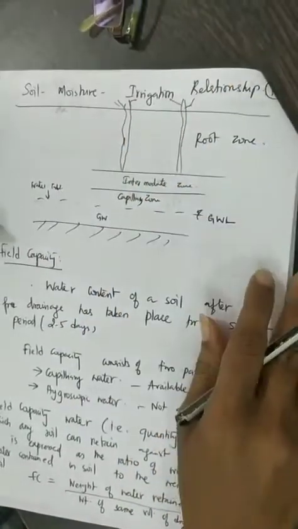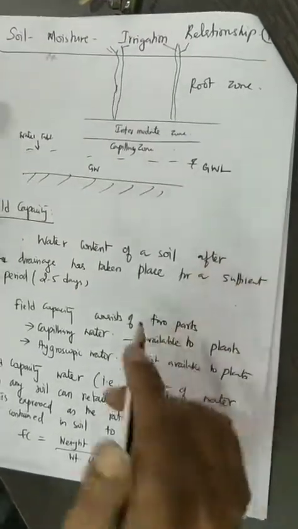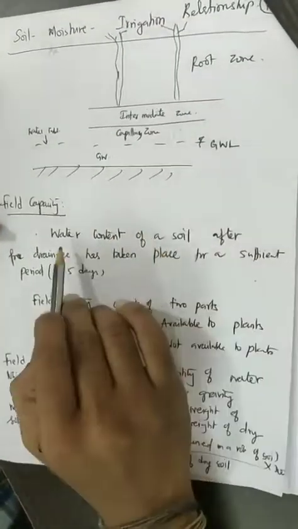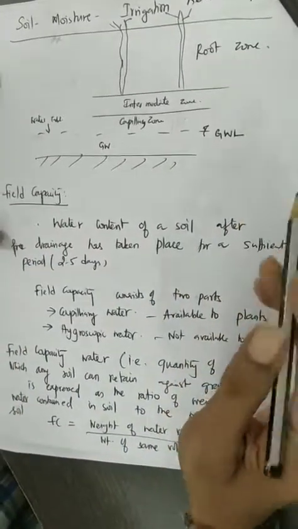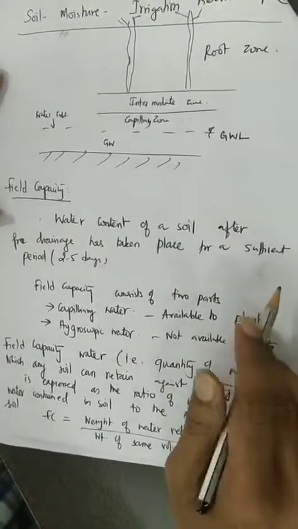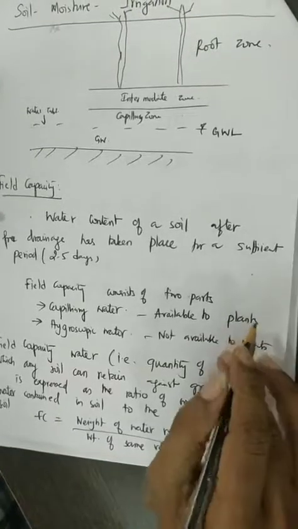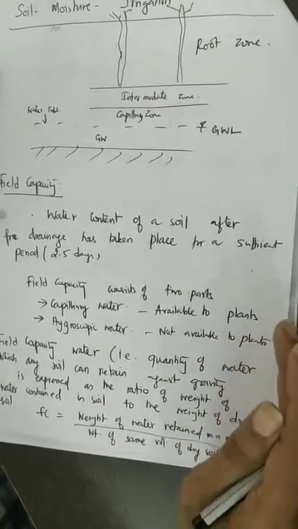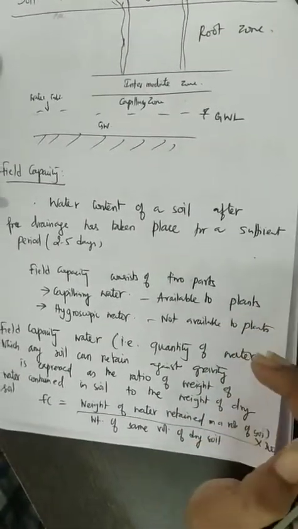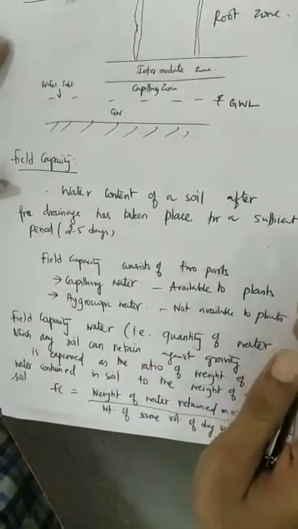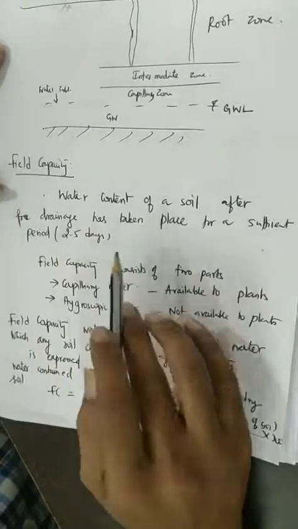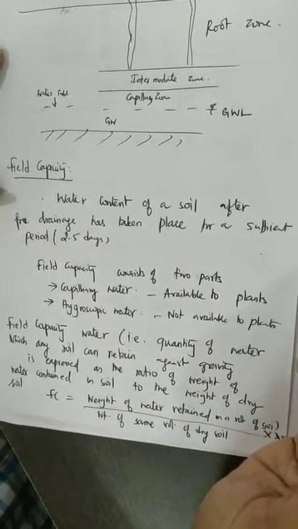So as I already explained, we need to understand two important topics: field capacity, and permanent wilting point. Field capacity is the moisture content, or the percentage of water, that is there in the soil after free drainage has taken place for a sufficient period of maybe 2 to 5 days.